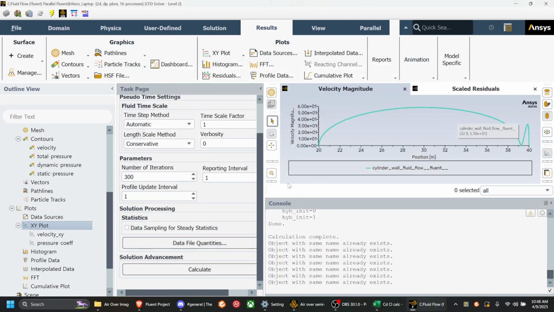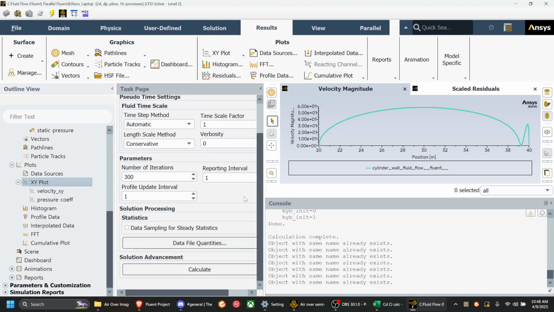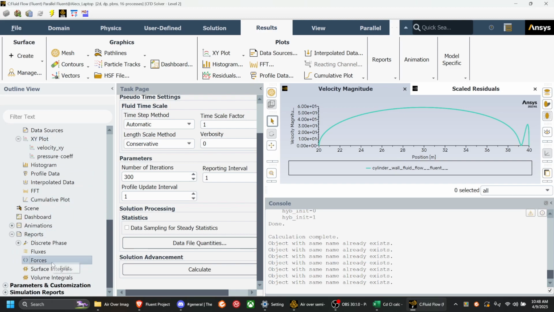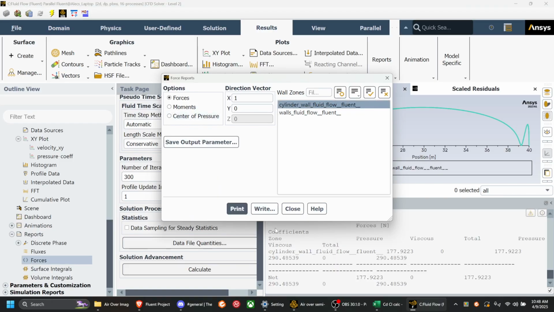Yep. And yeah, the important part is this, and this is the weirdness that we're seeing, which might be because of the inviscid solution, given it didn't happen with the turbulent one. I'm not sure, but the important part is this. And then we have our reports and forces. And we can see this.